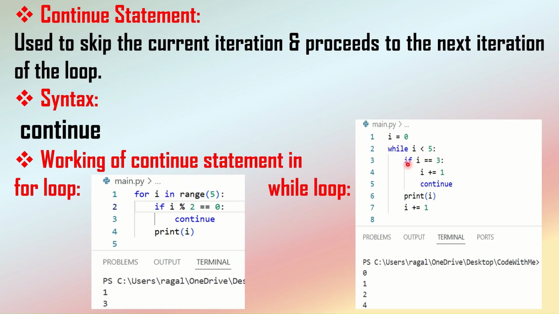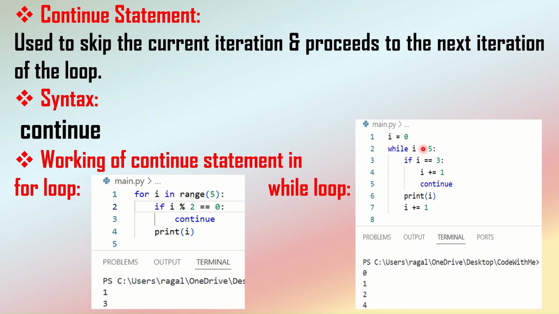So similarly, as you already know, whenever the I value becomes 0, the condition is satisfied and it comes inside the loop, and it will check this condition. This if condition will not be satisfied, since 0 is not equal to 3. So it jumps out of the if conditional statement and prints the value of I, which is 0, and then it increments the value to 1. So next, I value becomes 1. Like this, it will keep on iterating and executing.